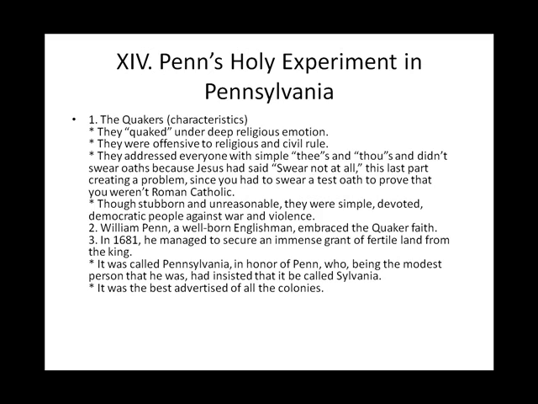Though stubborn and unreasonable, they were simple, devoted, democratic people against war and violence. 2. William Penn, a well-born Englishman, embraced the Quaker faith. 3. In 1681, he managed to secure an immense grant of fertile land from the king.